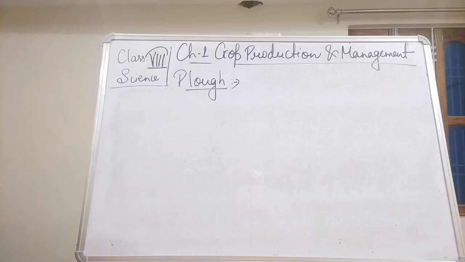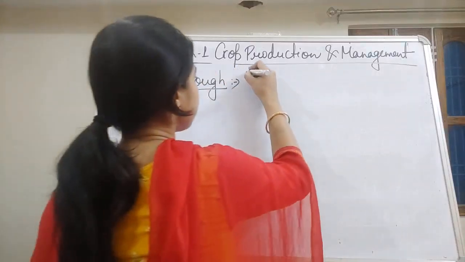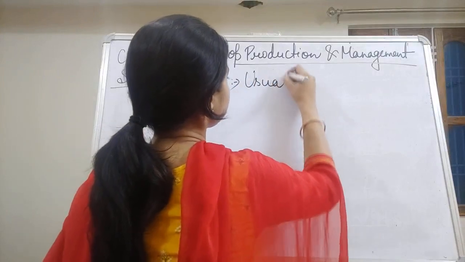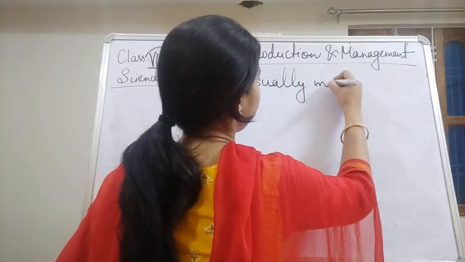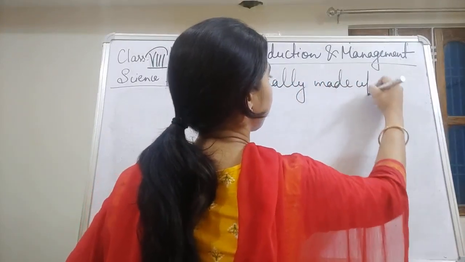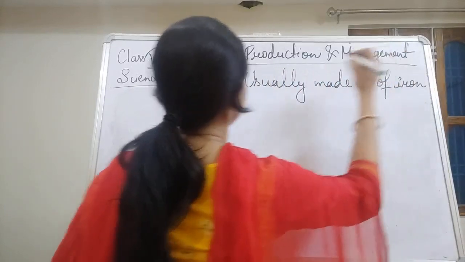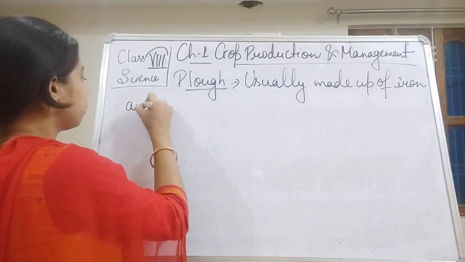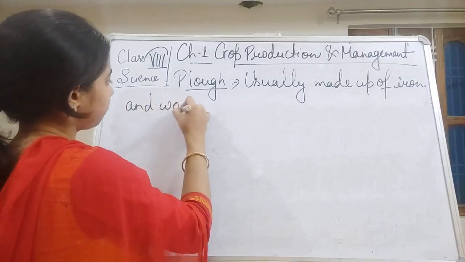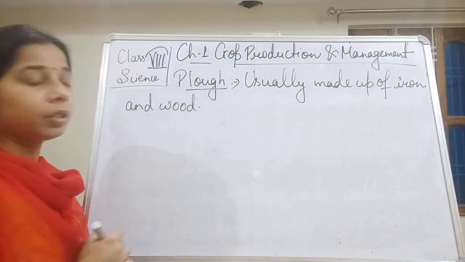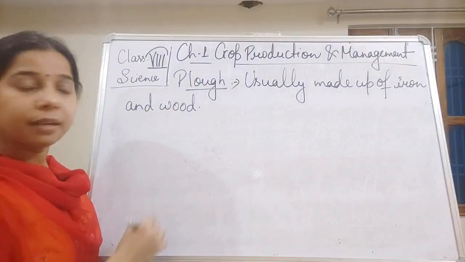Okay, so we can write the first point: it is usually made up of iron and wood.